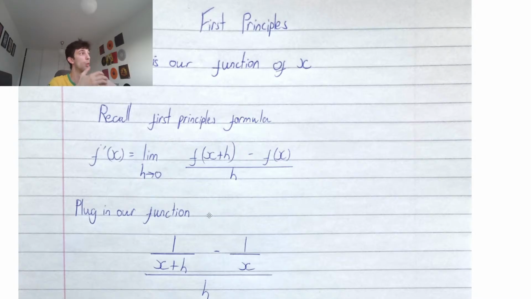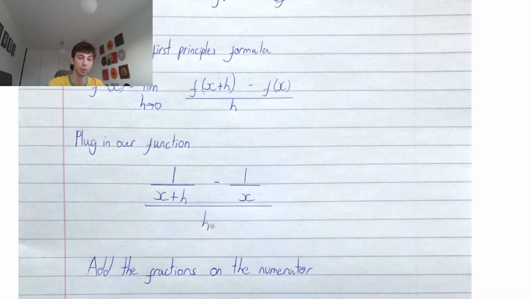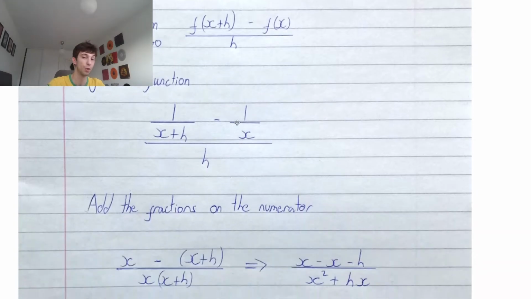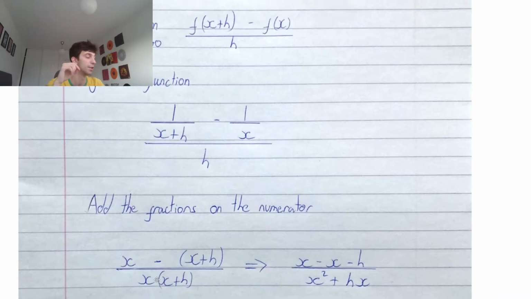Now from here, guys, do what you can do. Looking at this, there's not much we can do besides just subtracting the fractions. But in order to subtract fractions, GCSE stuff, we have to get them under the same denominator. So we're going to multiply the left fraction by x and multiply the right fraction by x plus h, okay? So simply just multiplying through to get them over the same denominator. So just focusing on the numerator, guys, we're going to ignore that h in the denominator for now. We have x because we're doing 1 times x. Take away, then we have 1 times x plus h, that's just x plus h. All over x times x plus h, okay?